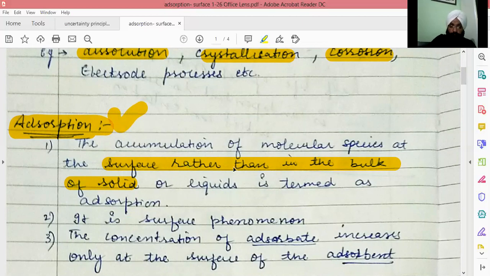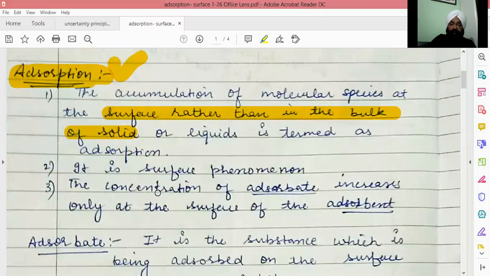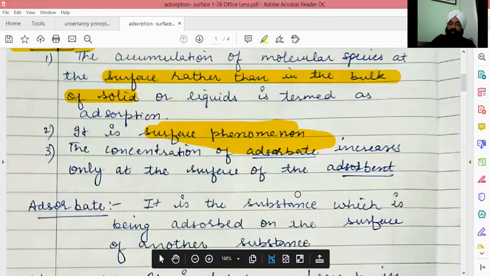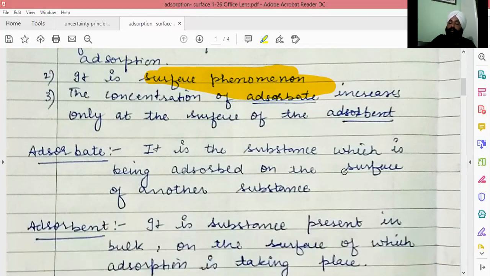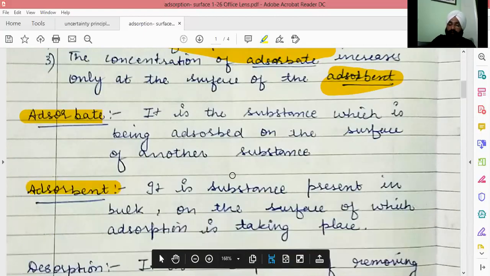So, molecular species on the surfaces of solids and liquids, right. Now, it is a surface phenomenon, and the substance which is being adsorbed on another substance is known as adsorbate. Which is being adsorbed. So in case of dirt and glass, dirt is the adsorbate. And the other substance on which adsorption is taking place is known as adsorbent. So here are the definitions of adsorbent and adsorbate.